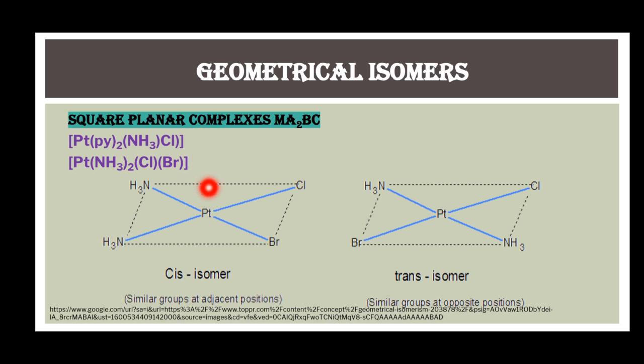The cis-trans isomerism in these complexes arises due to the position of the two same ligands with respect to each other. Like in this isomer, the two amine ligands are adjacent to each other. So this is a cis isomer, and in the trans isomer, the two amine ligands are opposite to each other.